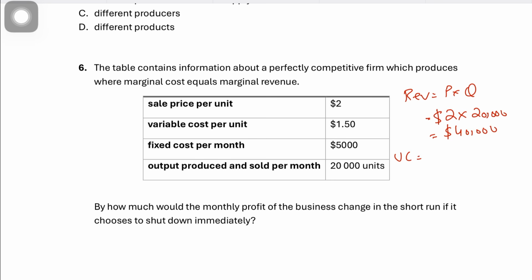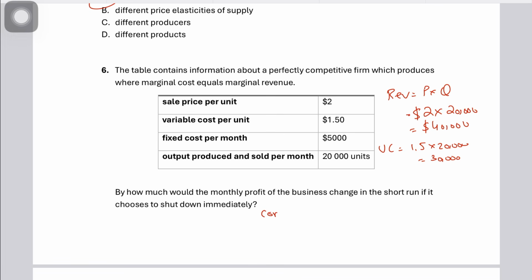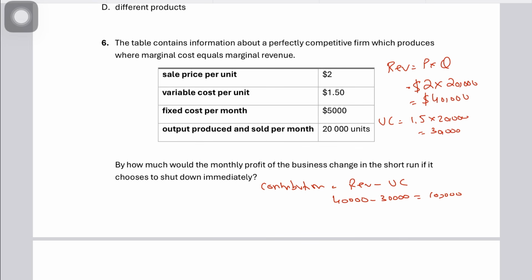The variable cost, let's calculate that. It's 1.5 times 20,000, which would be 30,000 as total variable cost. And so your contribution would be revenue minus your variable cost, which is 40,000 minus 30,000, which is 10,000. While the profit would be your contribution, which is 10,000, minus your fixed cost, which is 5,000. So 5,000 is basically the profit.